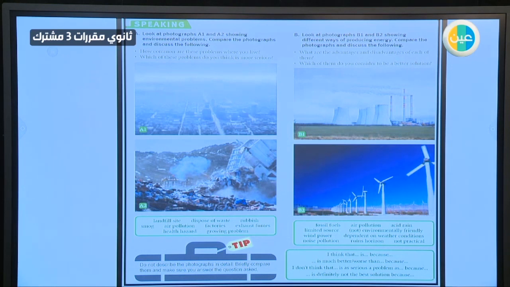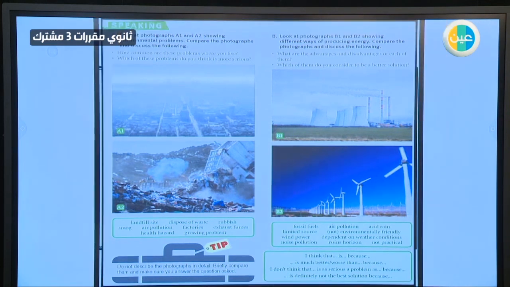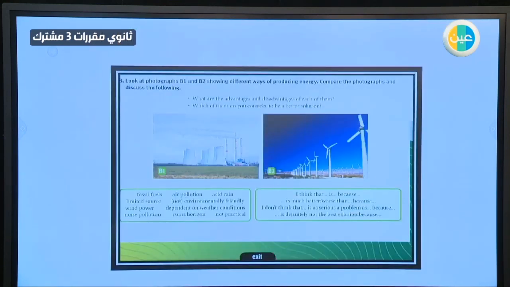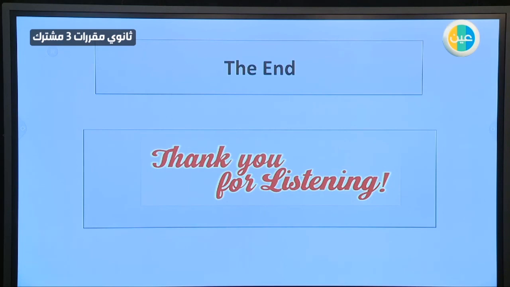Okay, now, which of them do you consider to be better? Of course, an alternative source of energy is much better. Why? Because it doesn't need fuel to operate or to start working. It depends on solar or wind power, which is an unlimited source of energy. And the most important point is that it doesn't cause air pollution or noise also. So we come to the end of our lesson, okay? And we discussed both pictures. Thanks a lot for listening.